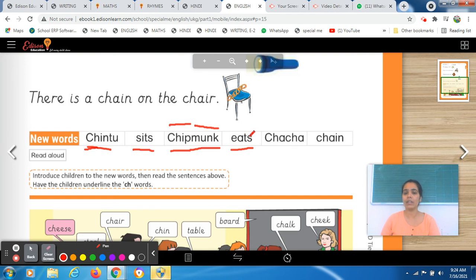Eat, eat, and if S is in the last, so what is the sound? Eats. Okay, this is a very simple word. Now next. Now again you have to split it in two halves. How? Okay, try to read it by one.